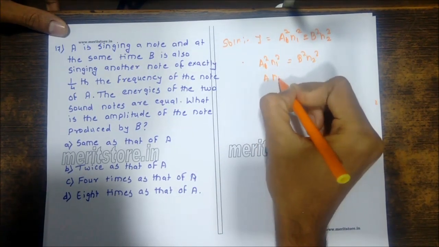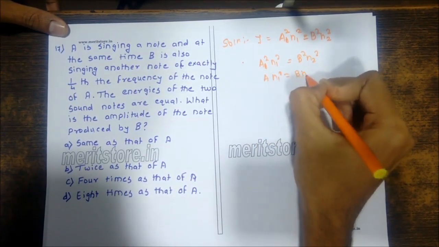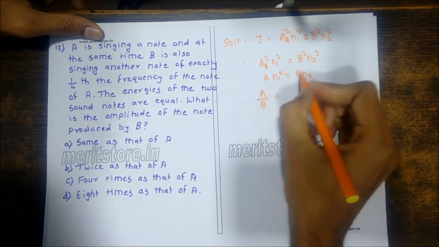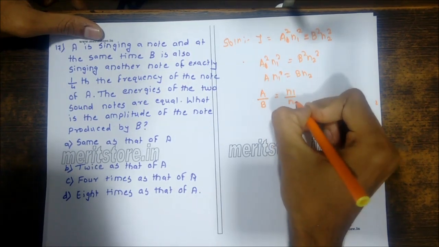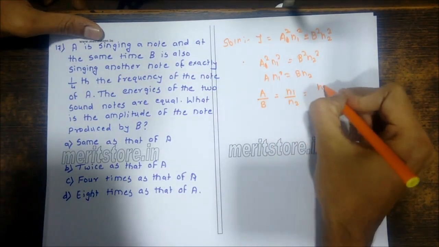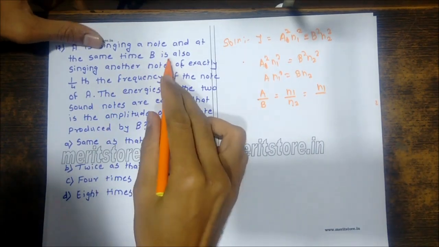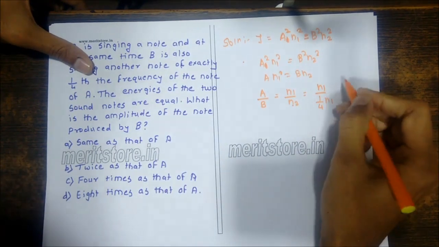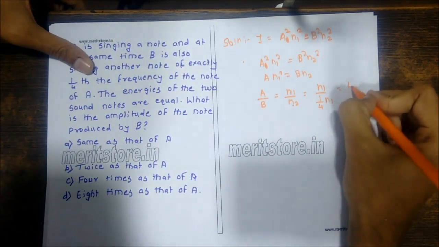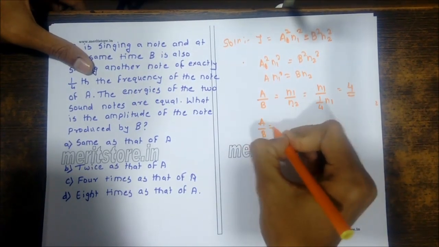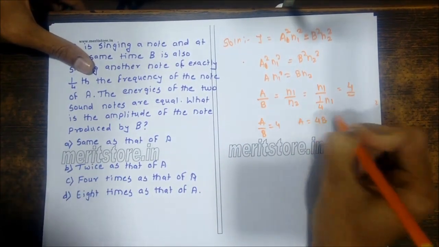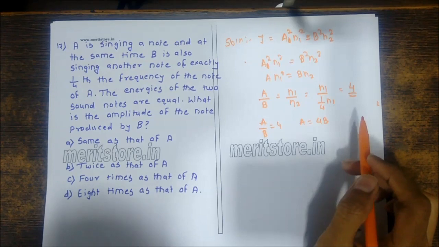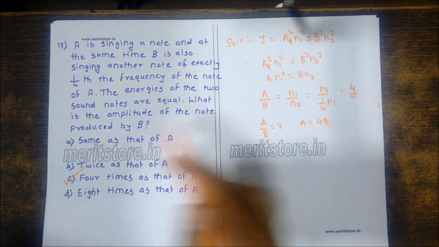So we can remove the square, a n1 is equal to b n2. So a upon b is equal to n1 upon n2, that is equal to n1. The frequency of b is 1/4 of the frequency of a, so 1/4 of n1, so that is equal to 4. We get the value for a upon b equal to 4. So a is equal to 4 times b. That means the amplitude of the note produced by b is 4 times that of a.